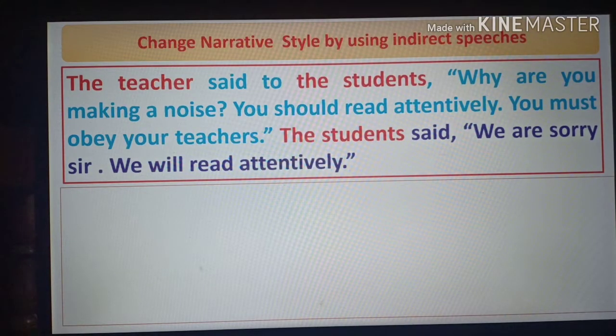So, dear students, look at the screen. There is a passage narration, because all the students of classes 8 to 12 have to face the passage narration. So, this is a passage narration. Look at the passage.